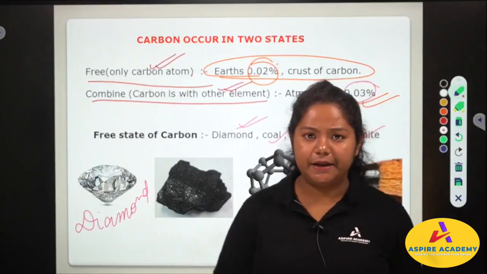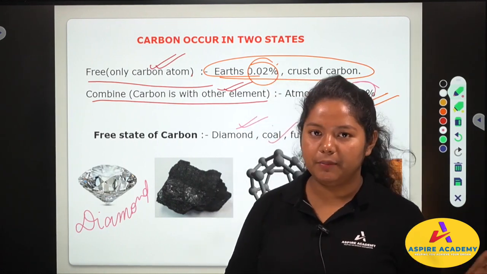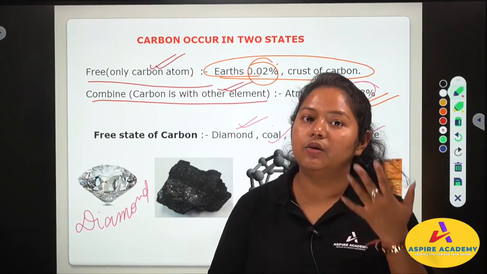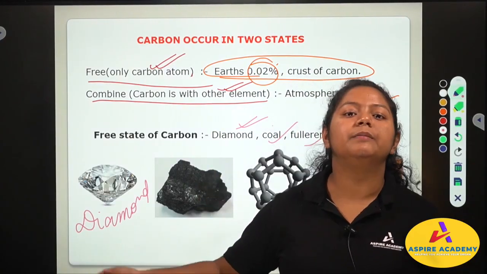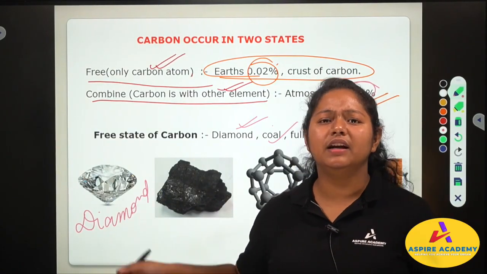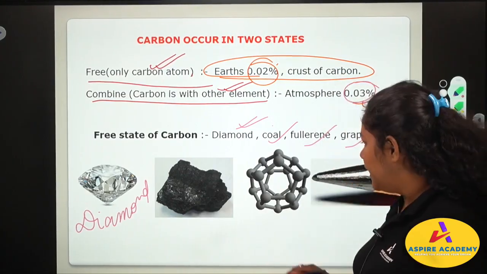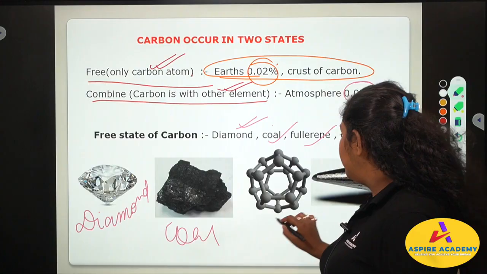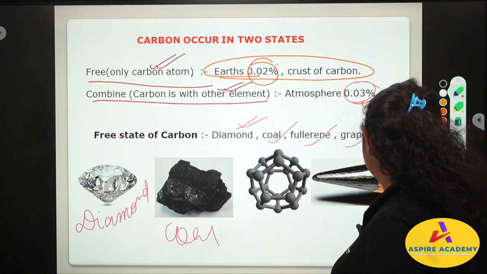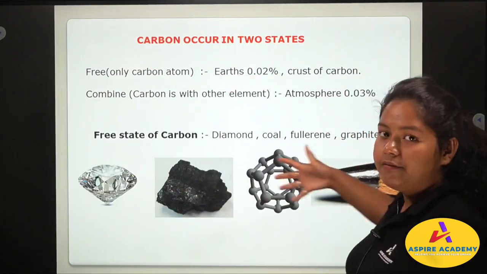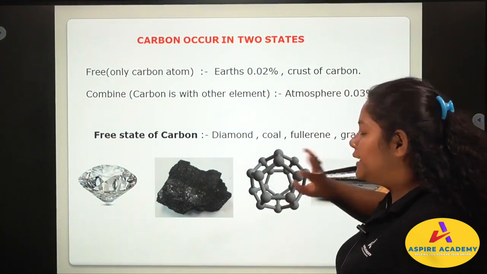Now everything in this universe is made up of some element that we find in the periodic table. Like the gold earring we wear is made up of gold, the silver earring is made up of silver, and aluminum and steel are also made up of elements in the periodic table. This is coal, this is fullerene, and graphite is the pencil nib that we see. Everything is based on carbon. These are found in our daily life, right? And they are made up of carbon. So in 3 states we find it in the earth's crust.